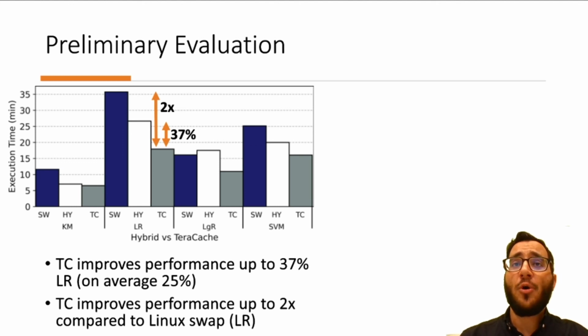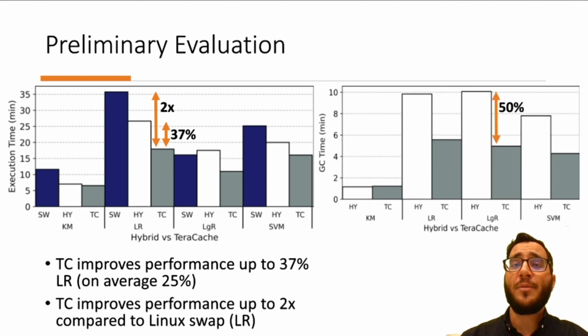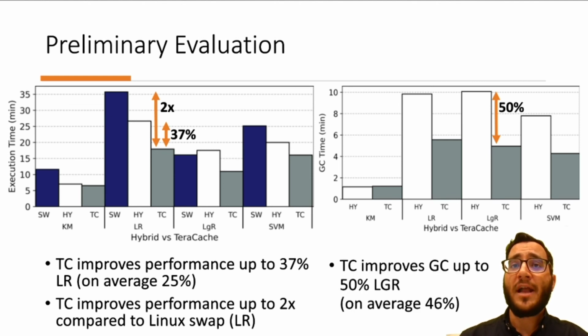Furthermore, we show the performance in garbage collection. We show the garbage collection time for hybrid and TeraCache. TeraCache improves garbage collection up to 50% in logistic regression and on average 46%. The garbage collection improves in TeraCache because we avoid traversing cache data objects on every garbage collection cycle.